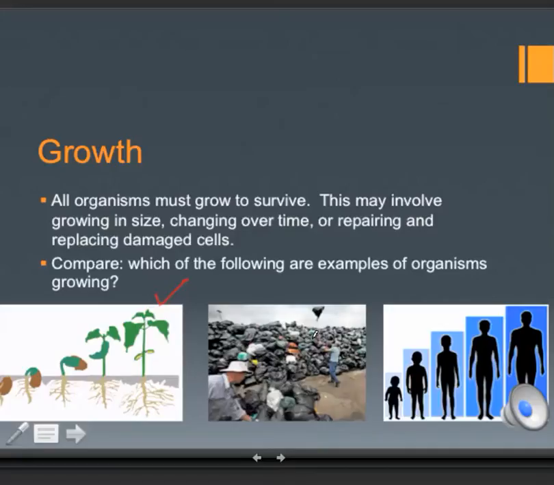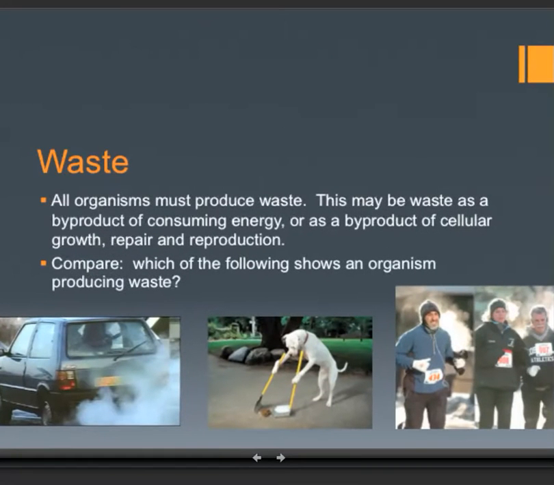Yes. Here we have a garbage dump. The garbage pile is growing. People are throwing bags of garbage on it all the time. Is that a living thing? No, it's not. The reason is because it doesn't possess all 5 characteristics of living things. It just grows larger because humans are pigs, we make a mess, we throw out a lot of stuff. Here's another example of a growth chart, the growth chart of a human growing from a small child or an infant into a full-grown individual. That's an example of a living creature changing, growing over time.